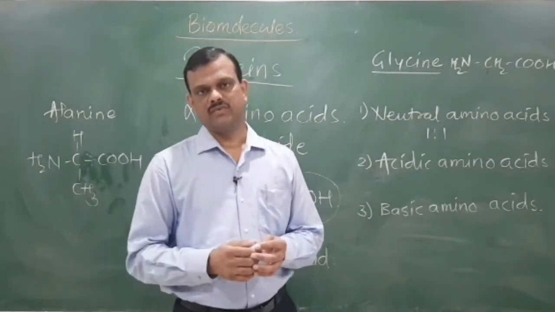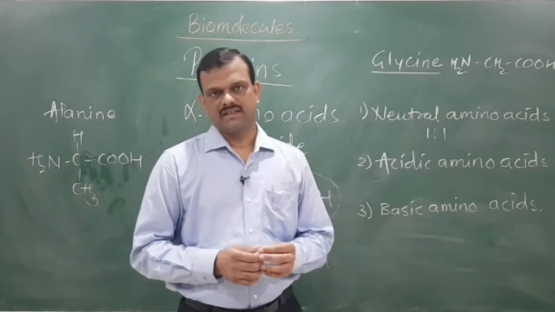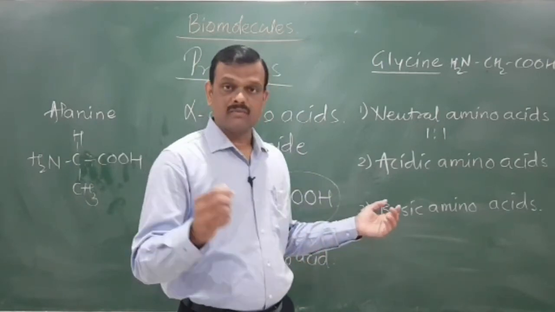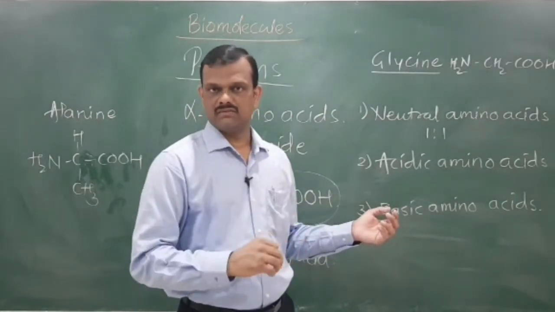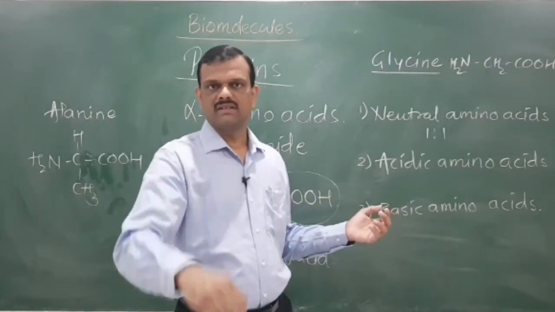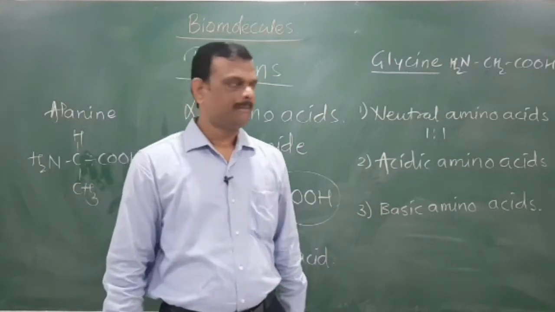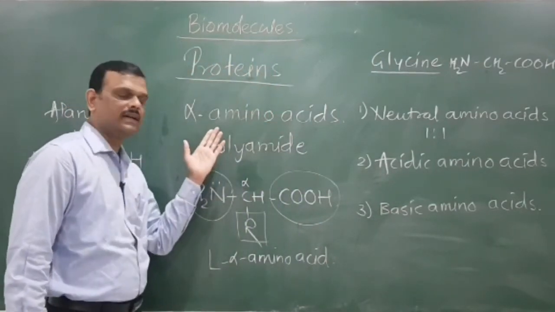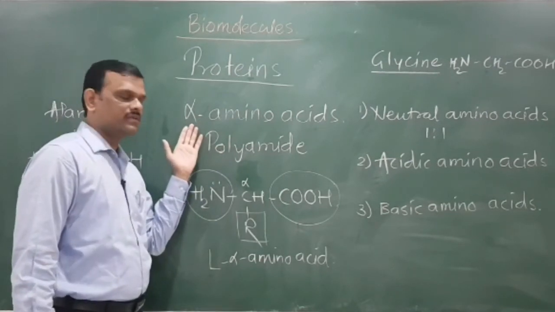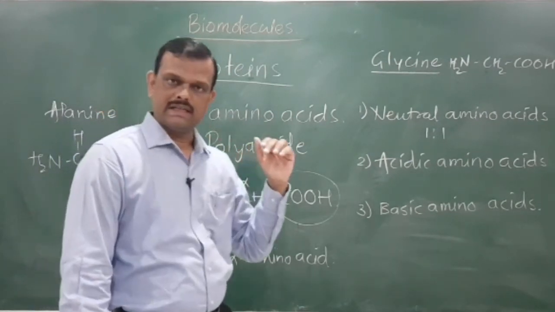Such types of questions are there in the examination. For that purpose you have to learn the whole table which I am going to provide in the last part of this video. Okay, this is about the introduction of proteins and information about the alpha amino acids.